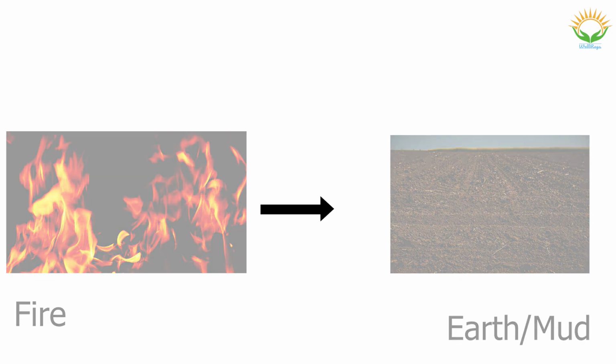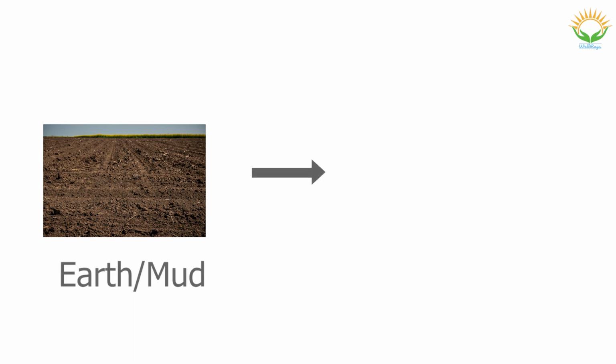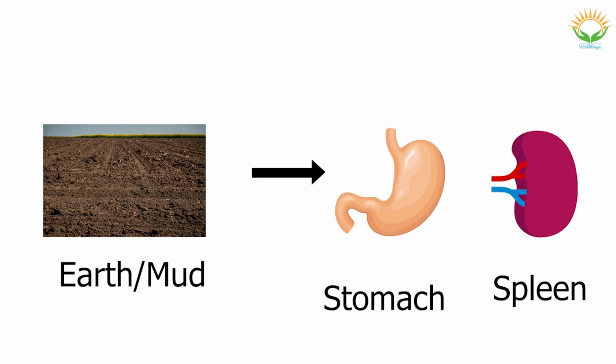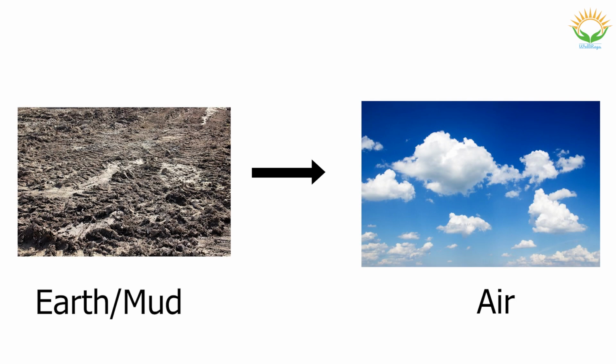For example, solar energy of the sun gives life and is the source for creations on earth. Stomach and spleen are earth-related organs. Finally, earth is required for an air atmosphere to surround the earth. Earth is the source for air.